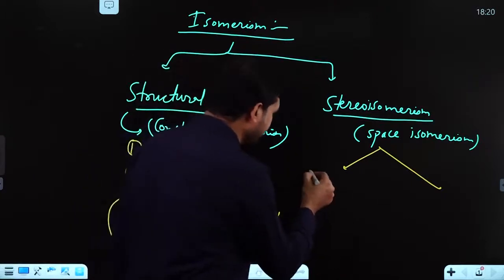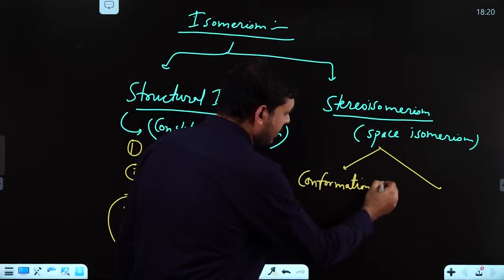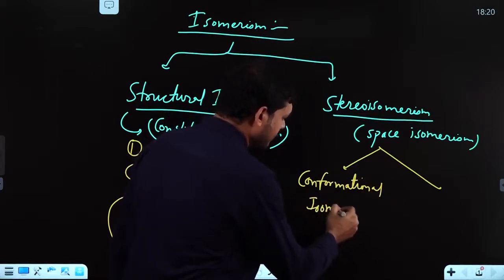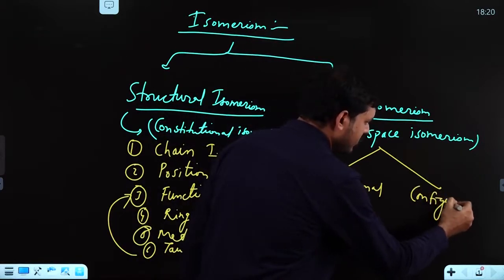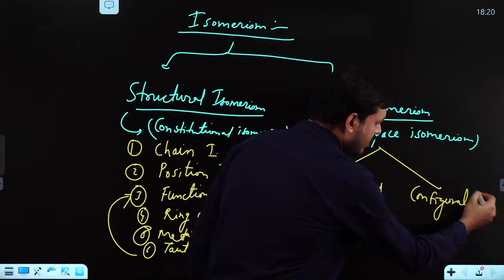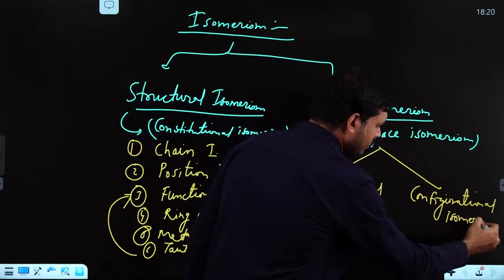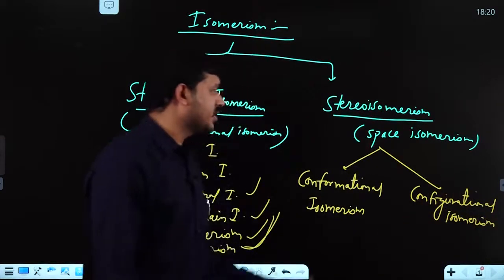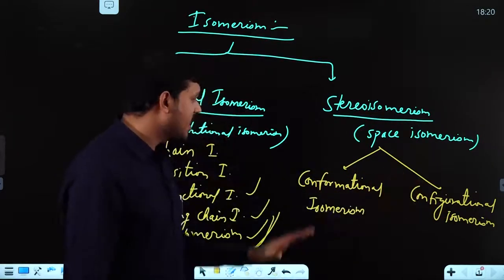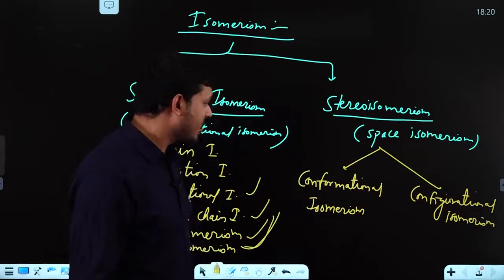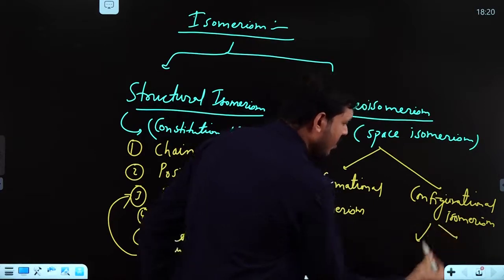One is conformational isomerism, another is configurational isomerism. So stereoisomerism is further divided into 2 categories: conformational isomerism and configurational isomerism. Conformer, configuration. Now coming to configurational isomerism, it is further subdivided into 2 categories.